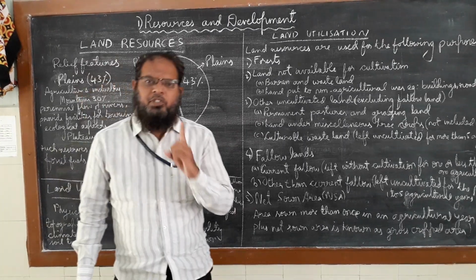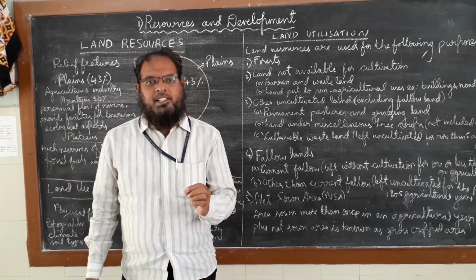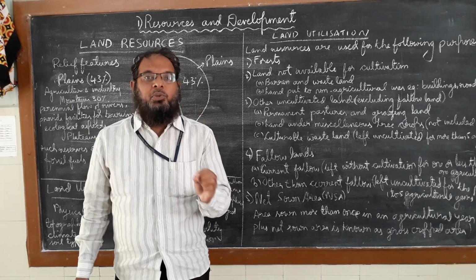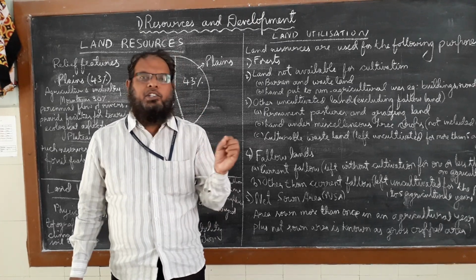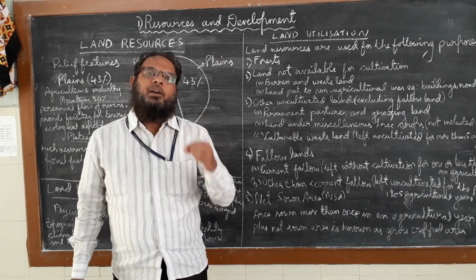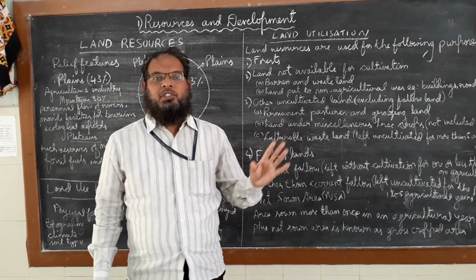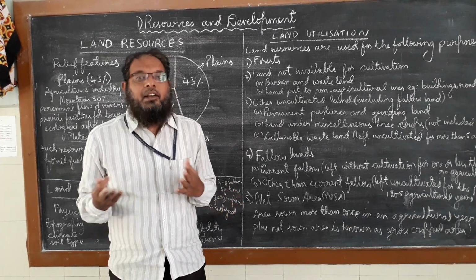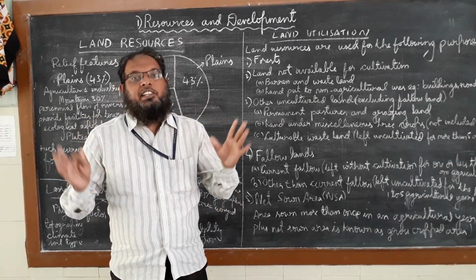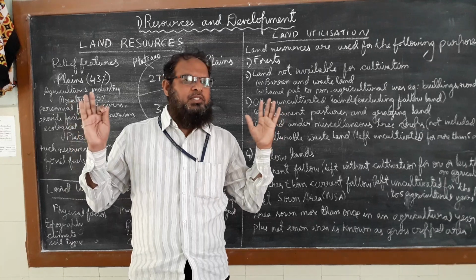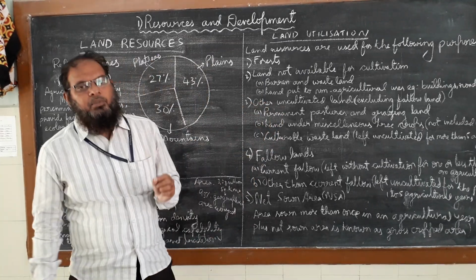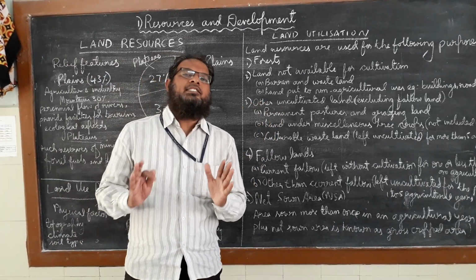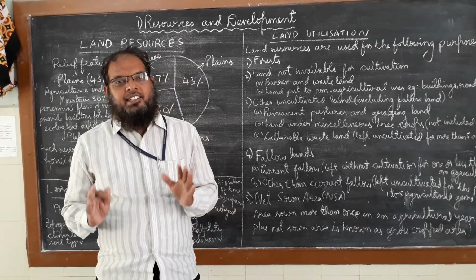So that's why we should conserve, plan and utilize this land. If you don't plan and utilize it, what will happen? We lose the land also. Even though land is a renewable resource, available forever, since we are not using it in a planned way, we lose the land. So that's why we have to plan and use. First we will see what types of land there are in India.